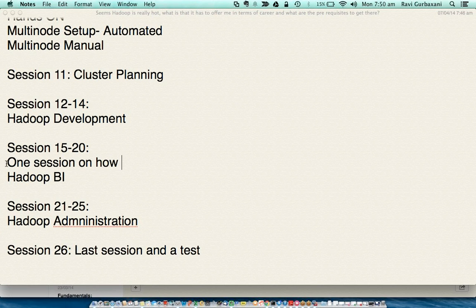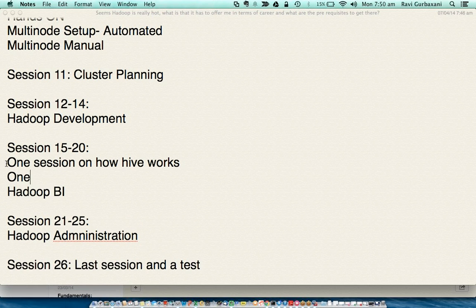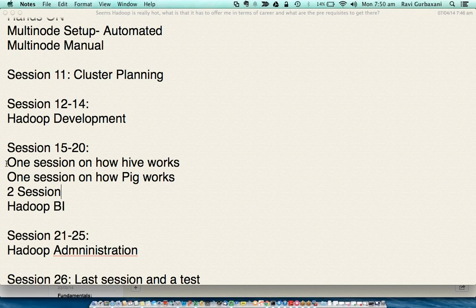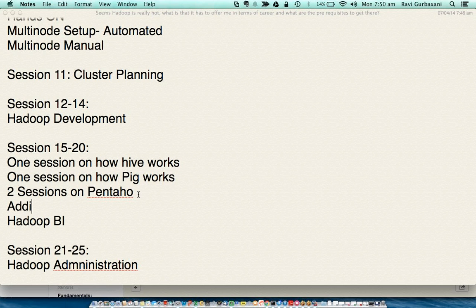In Hadoop BI, we would have one session on how Hive works, one session on how Pig works, and two sessions on Pentaho. There will also be an additional session introducing HBase. HBase is not part of Hadoop BI, but it's a NoSQL database. So we'll just touch base on that and see what HBase is.